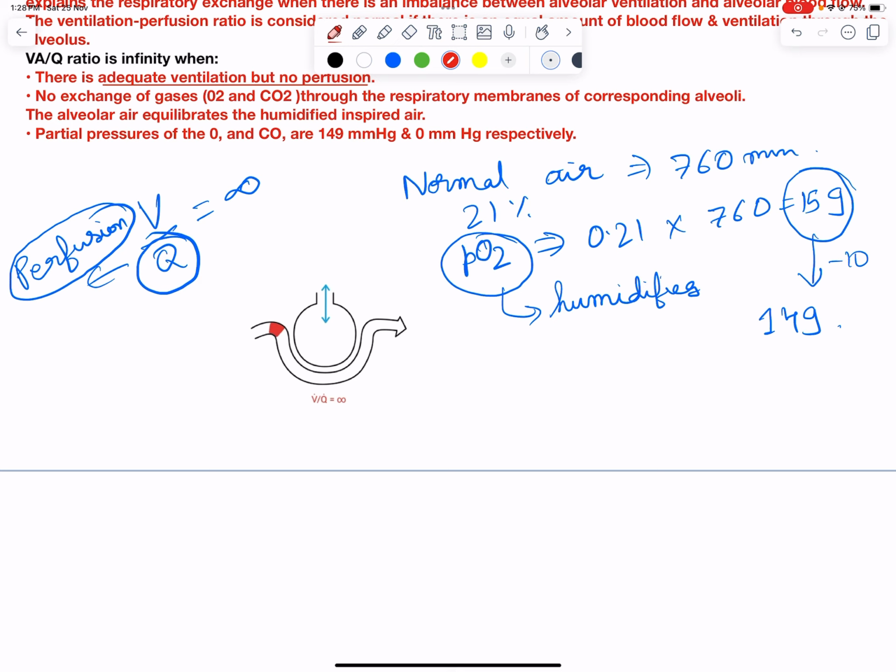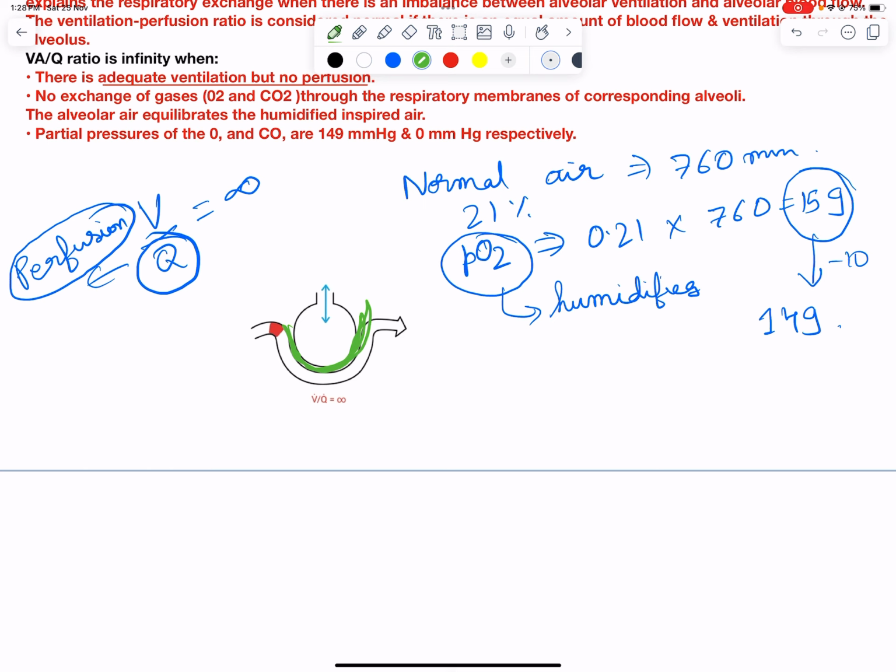Now, no exchange of gases through the respiratory membranes of the corresponding alveoli. For example, here, if there is complete blockade, there is no exchange happening here. So effective perfusion would be zero, and that would again transform to infinity.